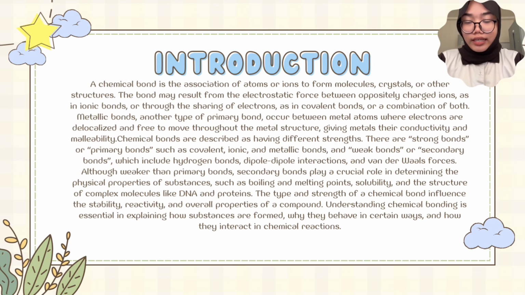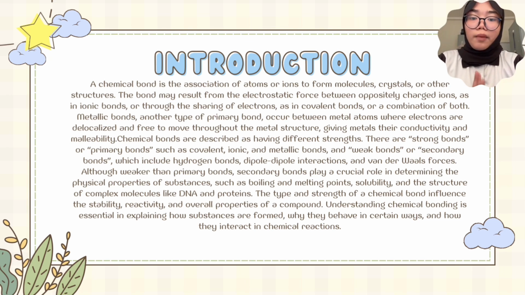Metallic bonds. Another type of primary bond occurs between metal atoms, where electrons are delocalized and free to move throughout the metal structure, giving metals their conductivity and malleability. Chemical bonds are described as having different strengths. They are strong bonds or primary bonds, such as covalent, ionic, and metallic bonds, and weak bonds or secondary bonds, which include hydrogen bonds, dipole-dipole interaction, and van der Waals forces.